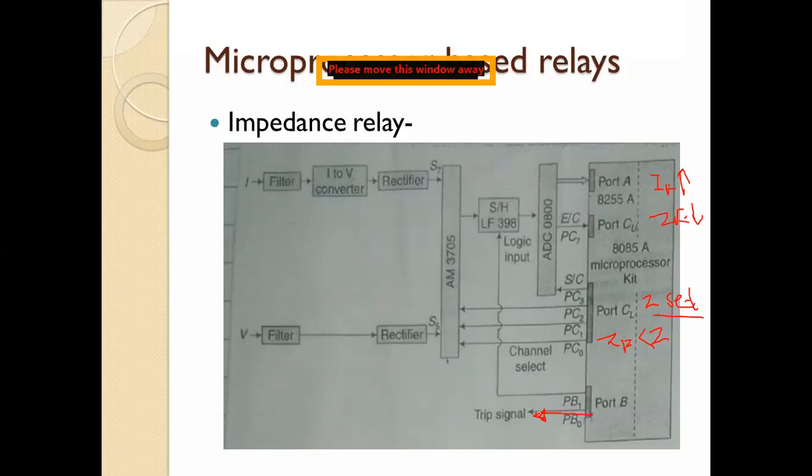In the previous ones, we were checking the current. Those were the microprocessor based over current relays, where we check the current. But here, in microprocessor based impedance relays, we are simply comparing the impedance. So, all of you understood this one?